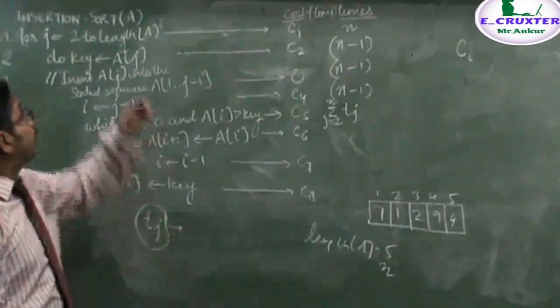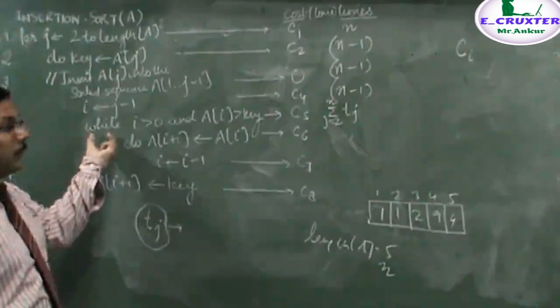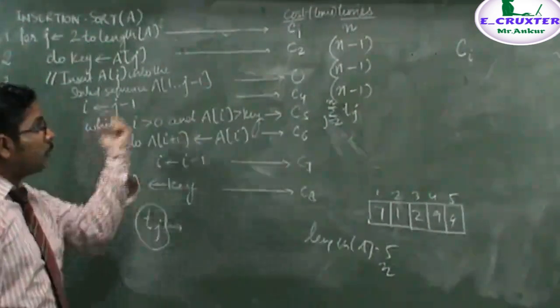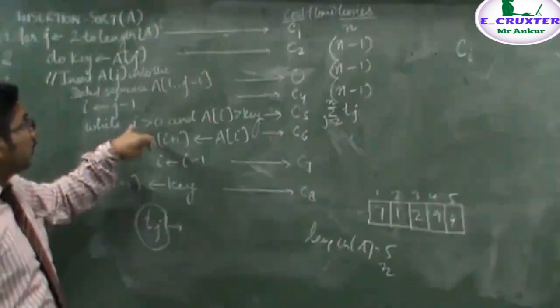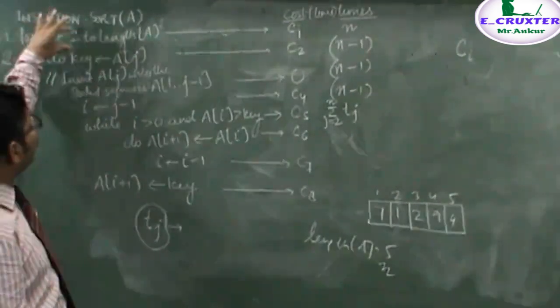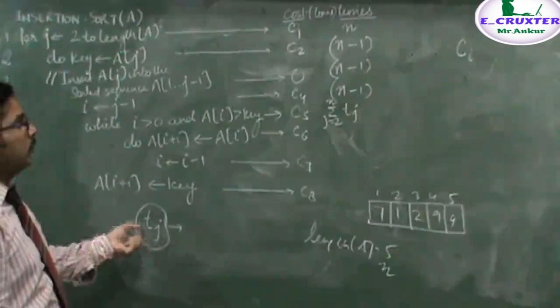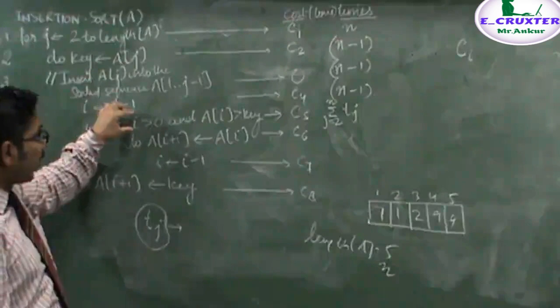Just remember that when the value of j is 2, the control will come here, and it will be executing at most depending upon the value of i. That is, I am saying that for one value of j, it will be executing t_j times. That is due to this i value.